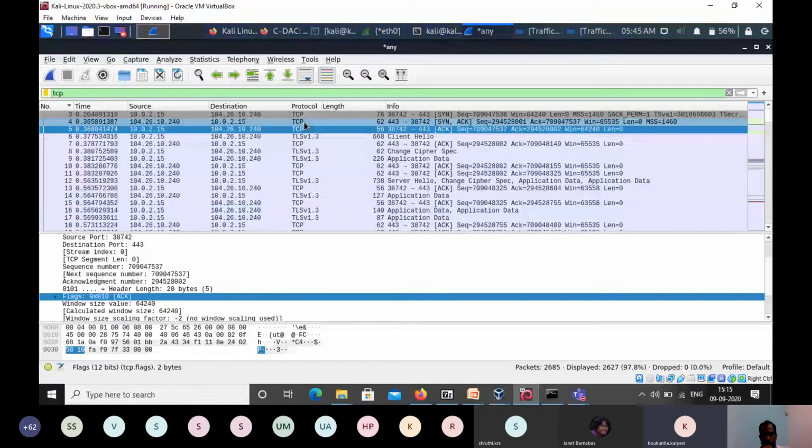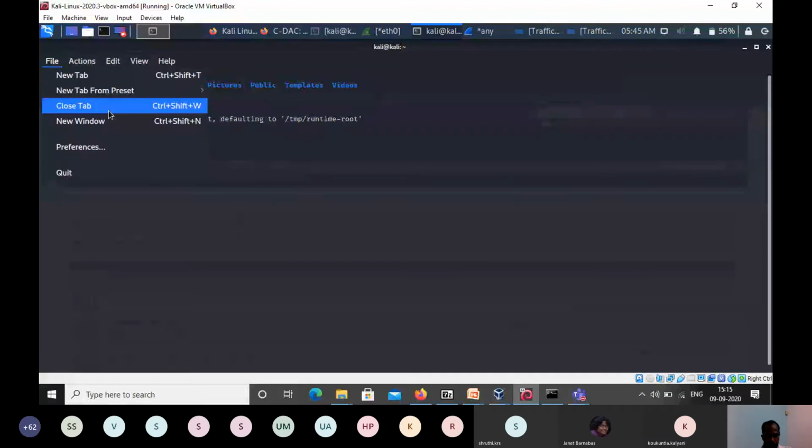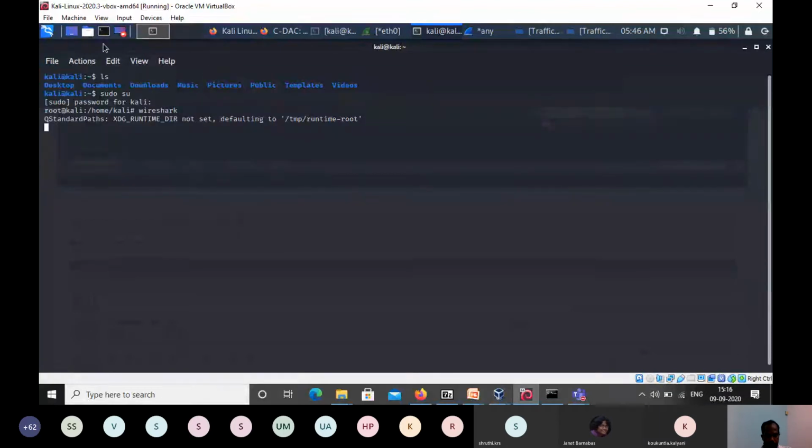So in that context, what happens is that in your interface there is a setting called promiscuous mode. I'll show it in Linux. One minute, I'll explain with the terminal, and you will get the details.